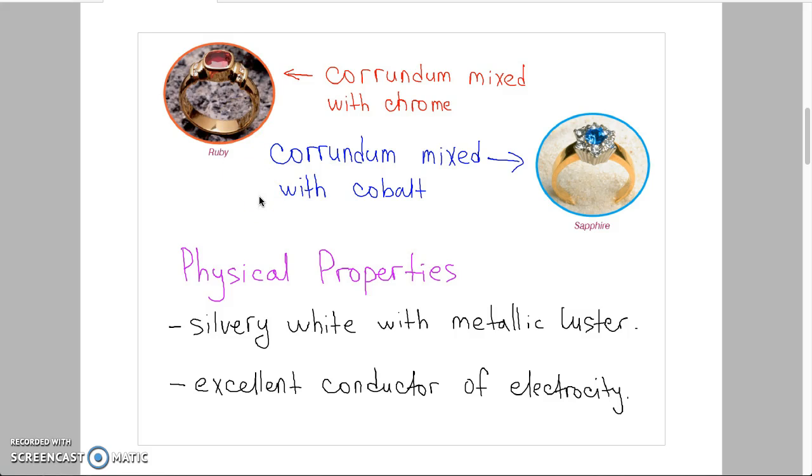Some corundum may naturally mix with the element cobalt and form a precious stone called sapphire, which has a sky blue color. Here you can see sapphire, a mixture of corundum with cobalt.